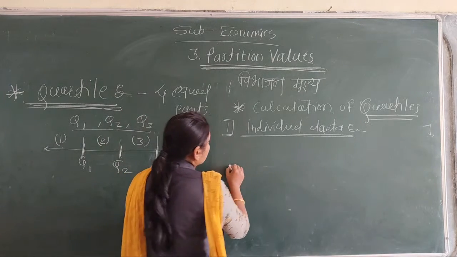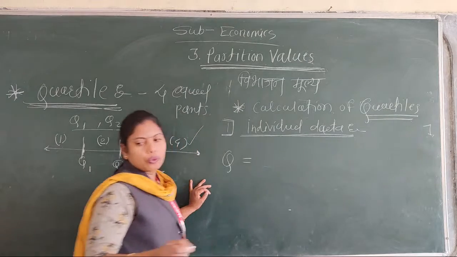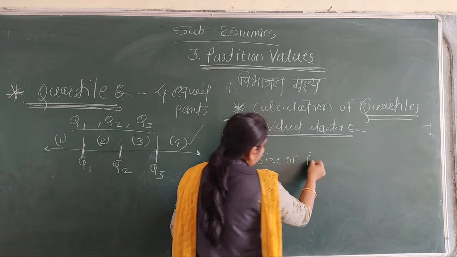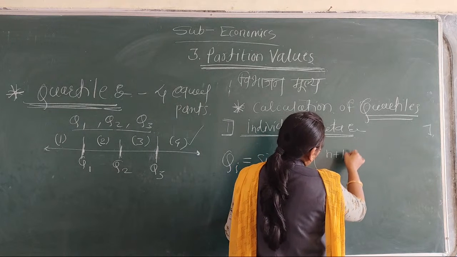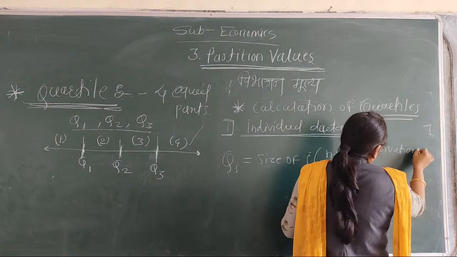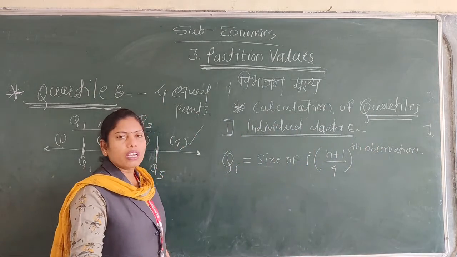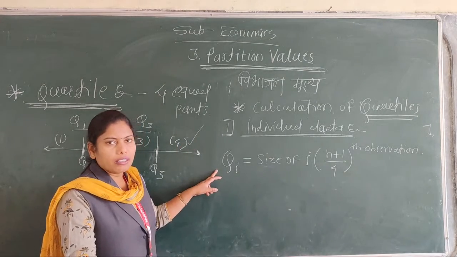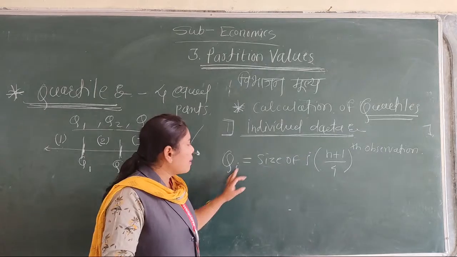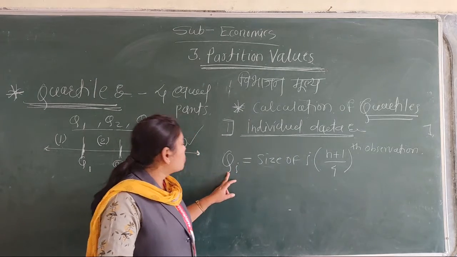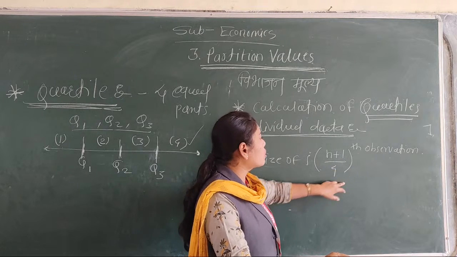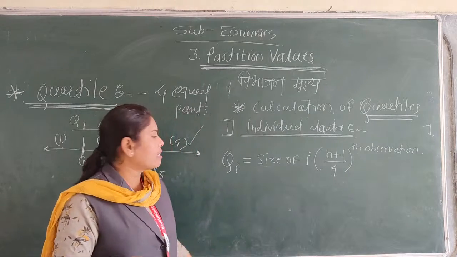Suppose the quartile is Q. Qi is equal to the size of i into bracket n plus 1 divided by 4th observation. Listen carefully. For individual data use this formula: Qi is equal to size of i into (n plus 1) divided by 4th observation.